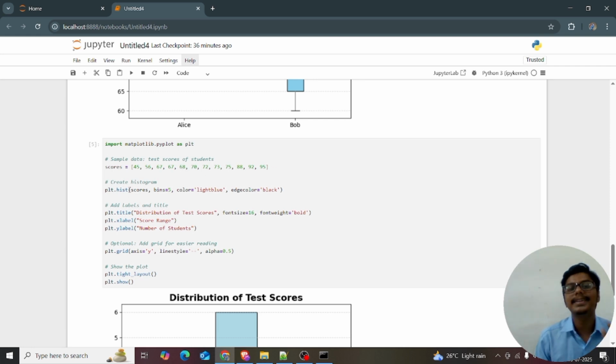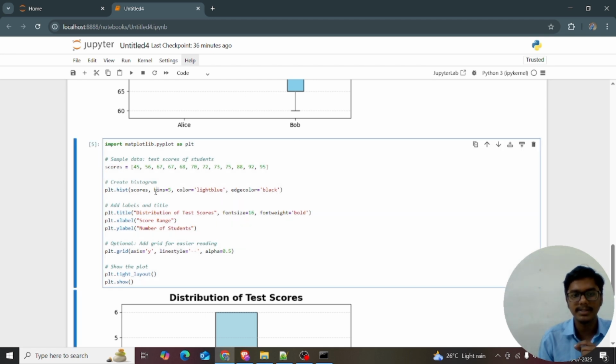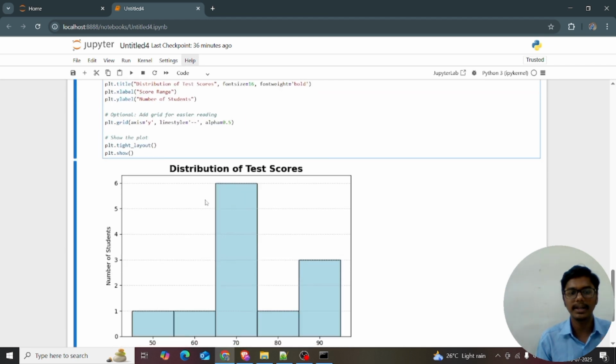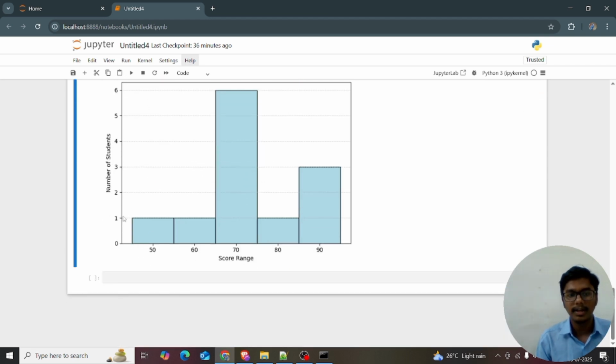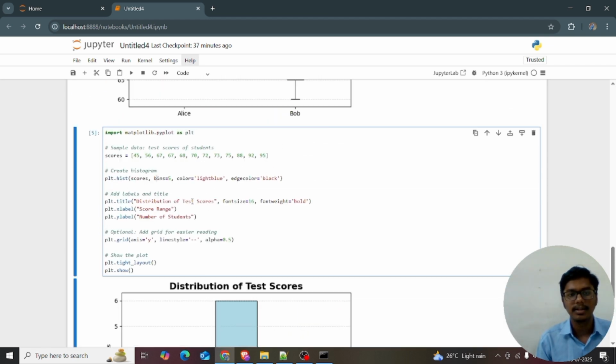For creating the histogram, note it down: plt.hist of scores, bins equal to 5, color equal to light blue, edgecolor equal to black. I'm giving the scores, which are this data, and bins is how many categories, like 41 to 60. I want the color to be light blue and the edge color to be black.